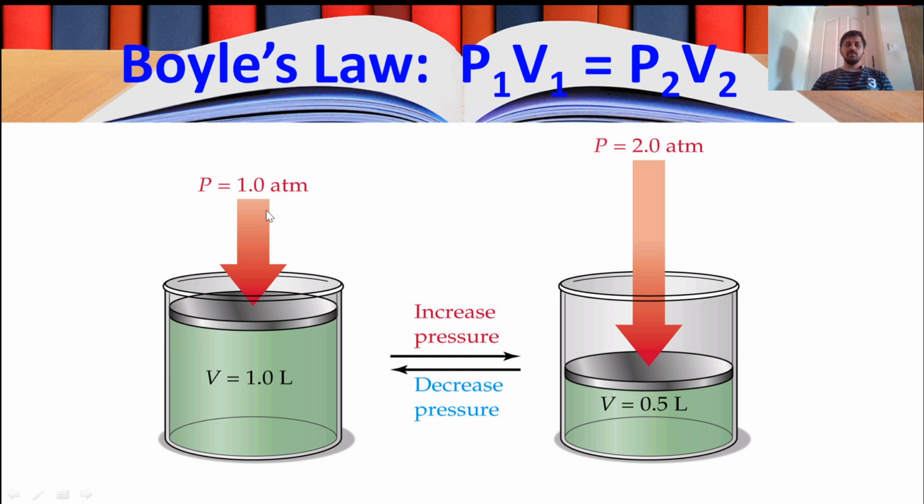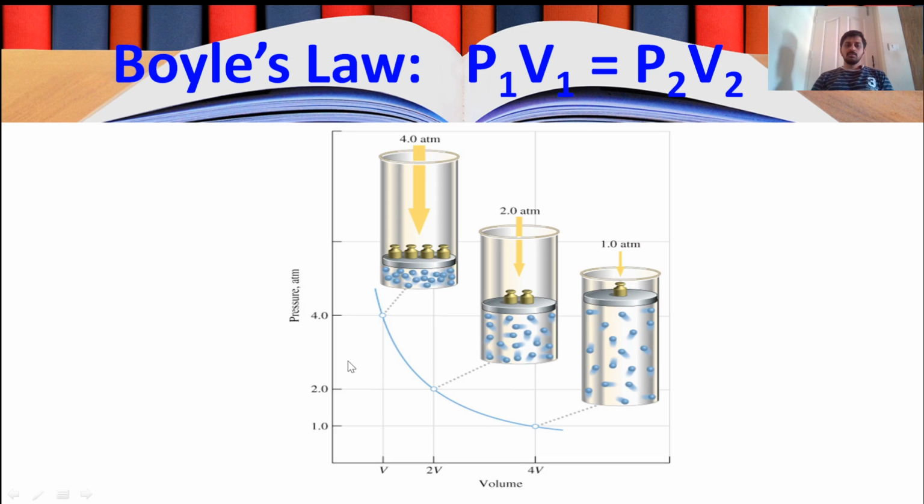So you know that whenever you apply certain pressure to a container containing a gas, for example, let the initial volume be 1 liter. If you apply a pressure of 1 atmospheric pressure, it is like this. If the pressure is applied as 2 atmospheric pressure, what will happen? The pressure is increased. The volume should decrease, inversely proportional, right? So this is the simplest explanation of Boyle's law. When the pressure is increased, volume will decrease, provided the temperature is maintained constant. So when the pressure is increasing, volume will decrease.